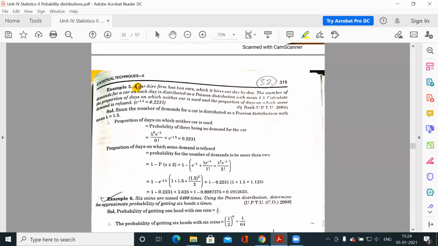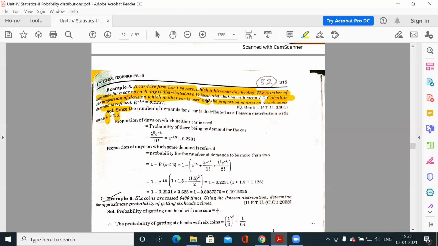So this is your answer. Again, a car hire firm has two cars which it hires out day by day. The number of demands for a car on each day is distributed as a Poisson distribution with mean 1.5. So the mean is given to you, and the lambda value is 1.5. Now calculate the proportion of days on which neither car is used and the proportion of days on which some demand is refused. Clear?